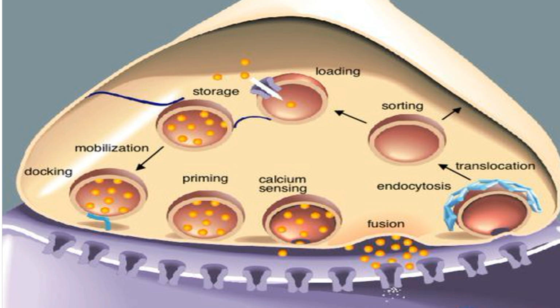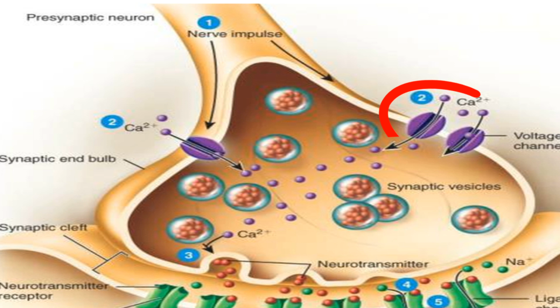Now these vesicles have to empty into the synaptic cleft. So suppose an action potential is generated in a neuron, or this neuron has received the action potential from another neuron. That action potential propagated to the end of the axon and reached this synaptic bouton. Now from here this neuron will communicate this action potential to another neuron by the neurotransmitter, to tell the other neuron to have or not have the action potential. Now, as the impulse reaches here, the calcium channels will open and a rush of calcium ions inside the cell will take place. These vesicles have sites to attach with the calcium ions.